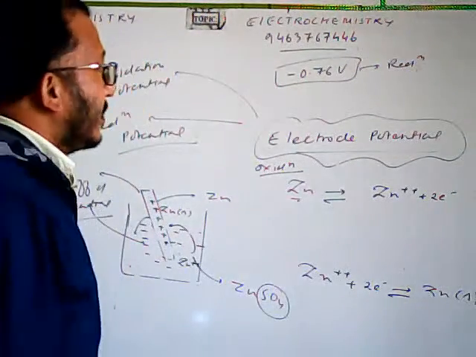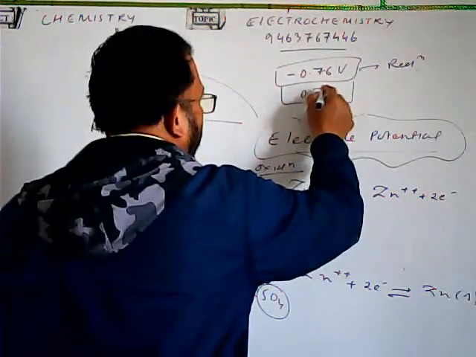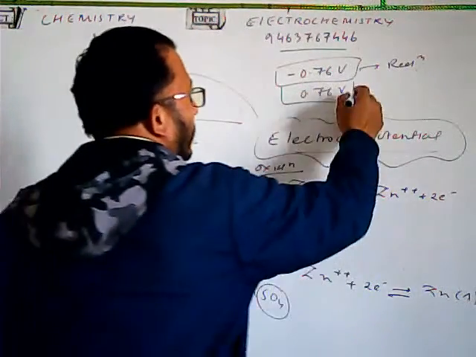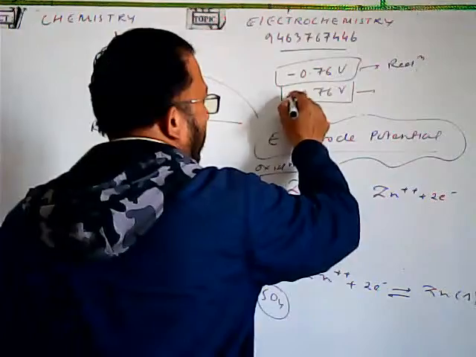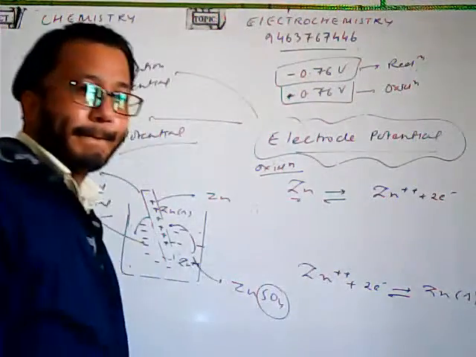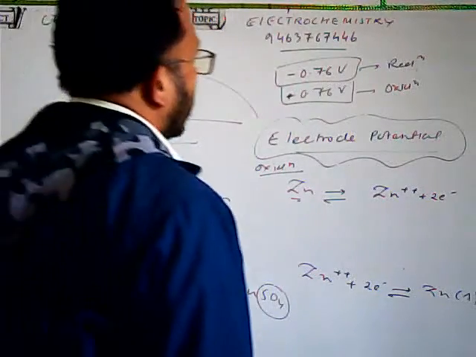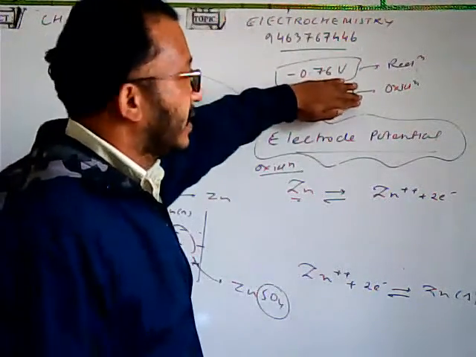Fine, and the oxidation potential will also have the same value, 0.76 volt with positive sign. This is your oxidation potential. Fine. We'll talk in terms of reduction potential only.